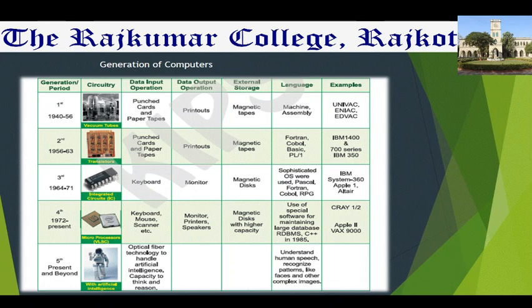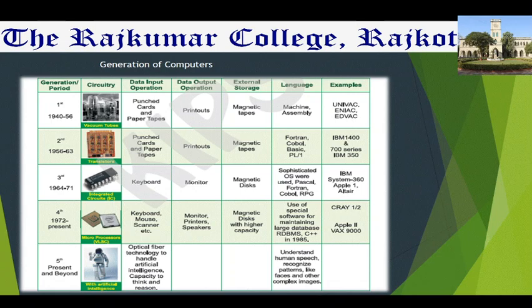Then computer languages were used, sophisticated operating systems were used, and Pascal, Fortran, COBOL, RPG, these types of languages were used in the third generation of computer. Then examples of the machine, IBM System 360, Apple and Altair.